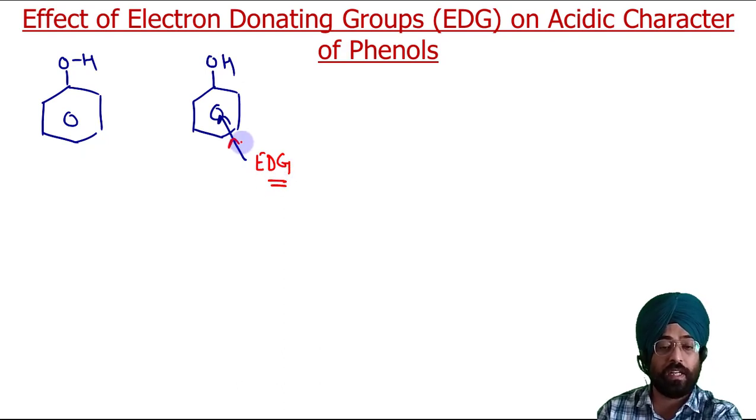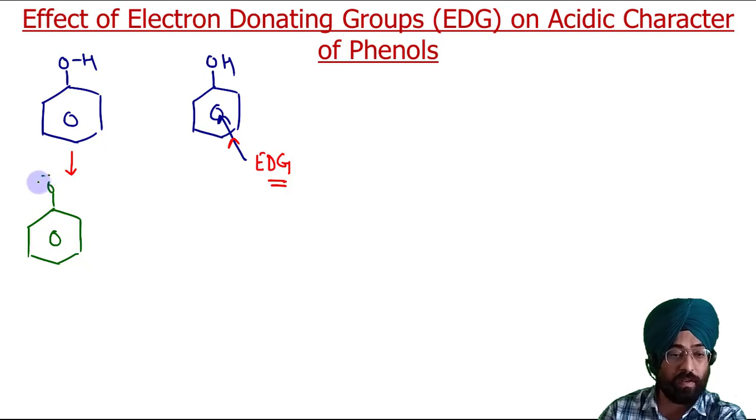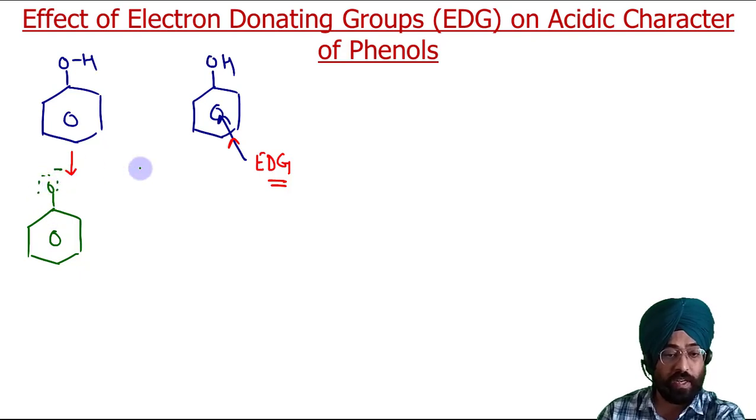Now electron donating groups donate electrons to the benzene ring. If I have to write its phenoxide ion, this treatment is similar to the one we have done for electron withdrawing groups. Here you will get this phenoxide ion.